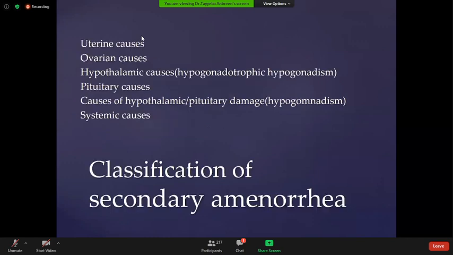Secondary amenorrhea is usually classified according to the organs involved: uterine causes, ovarian causes, hypothalamic causes, hypogonadotrophic hypogonadism, pituitary causes or hypothalamic-pituitary damage, or the systemic causes. For primary amenorrhea the order is reversed. For secondary amenorrhea it starts from the uterine causes, whereas primary amenorrhea usually starts from the hypothalamus or above, and from the chromosomal pattern.